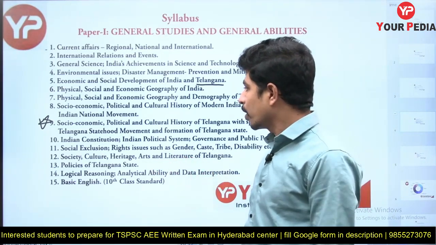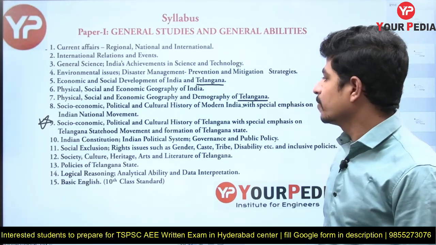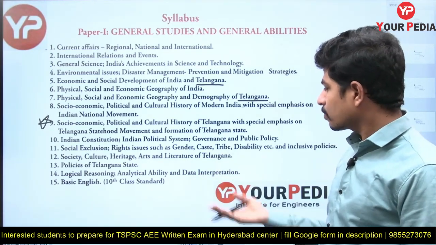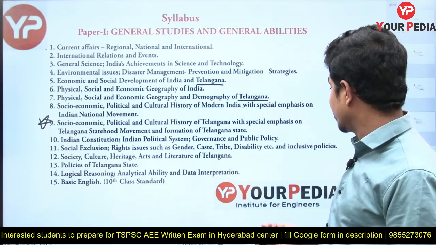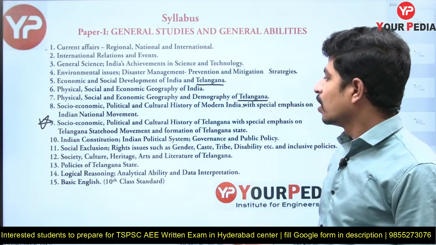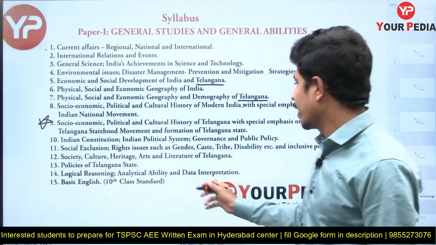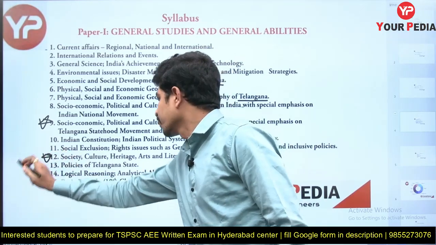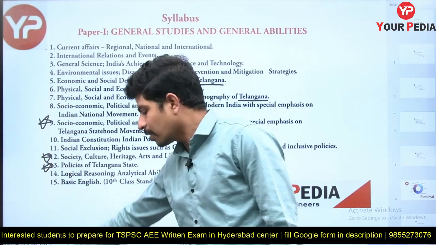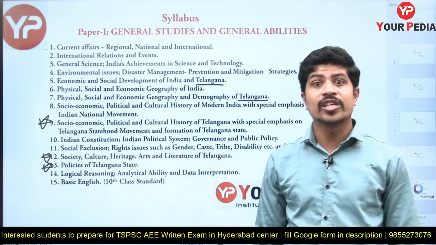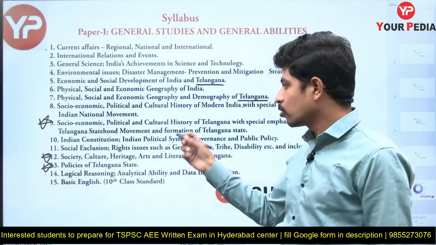Okay, the 10th one is Indian Constitution, Indian political system, governance and public policy, social exclusion, rights issues such as gender, caste, tribe, disability, etc. and inclusive policies. 12th one is society, culture, heritage, arts and literature of Telangana. Again I put a star for this one. And 13th one is policies of Telangana state. This is also very important. After formation of the new state, many policies got changed and new policies got introduced. So be careful on those topics.